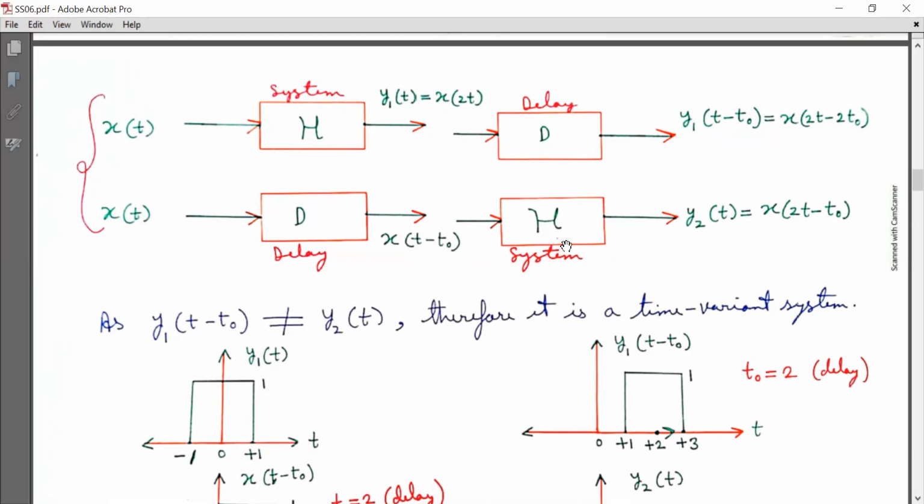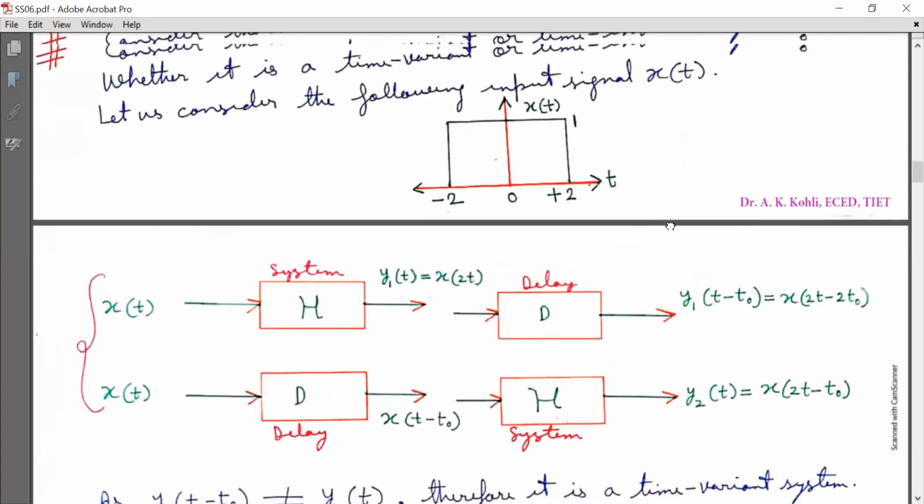And this is fed further to the system with system function h, and the output is y2(t) is equal to x(2t minus t naught). Now we will compare y1(t minus t naught) and y2(t), and they are not matching with each other, as y1(t minus t naught) is not equal to y2(t). Therefore, it is a time variant system.